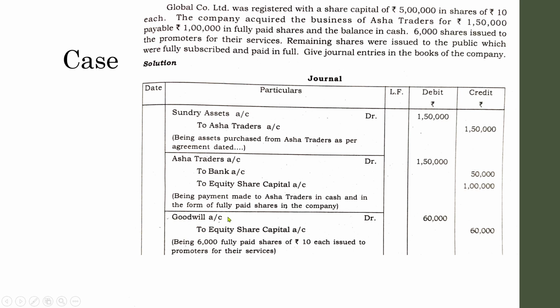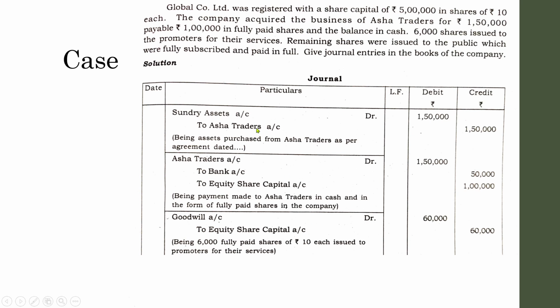Goodwill is an asset. When an asset increases, we debit it. So goodwill account up to. For increasing the goodwill we have appointed promoters. For their services the payment was made in the form of shares. So goodwill account up to equity share capital. And here the name of the promoters will not come in the entry, because the transaction was a payment made to the promoters. There was no personal account aspect. So we need not worry about the name of promoters. So the entry will be goodwill account up to equity share capital.